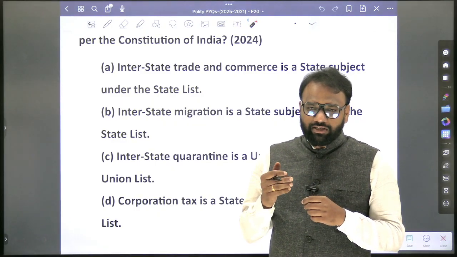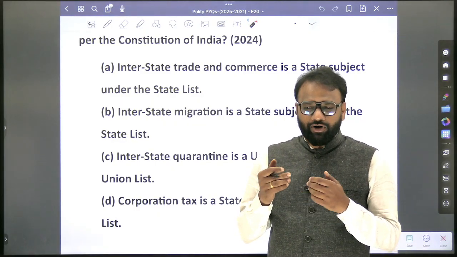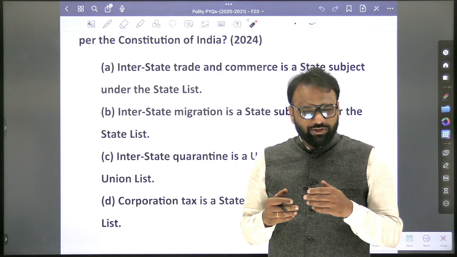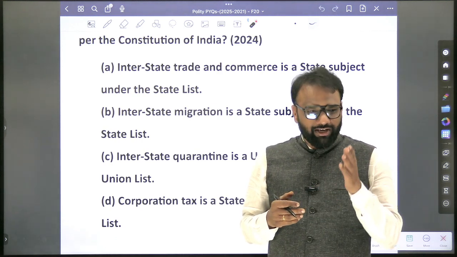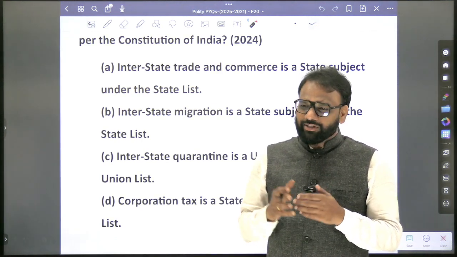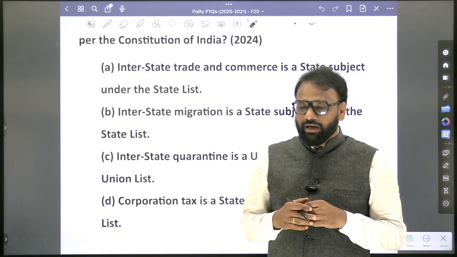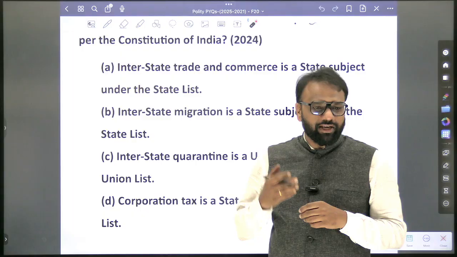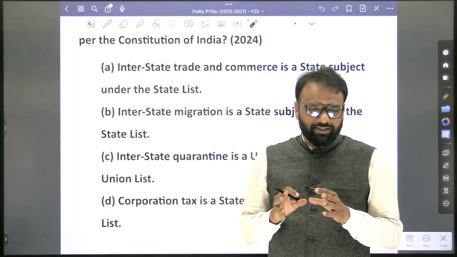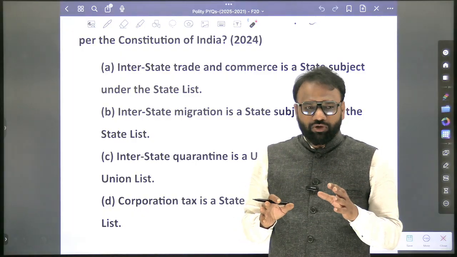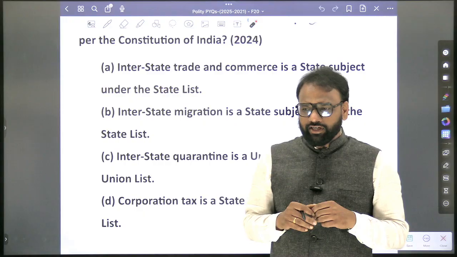I am mentioning this from the initial days of my preparation, when I was not aware. I had memorized the list of the 7th Schedule, first the union list. No doubt it took some time, around 5 to 6 days, but I memorized it because of the lack of guidance. Later on, after going through the question papers, I realized that very common things around us are the entities that are important.